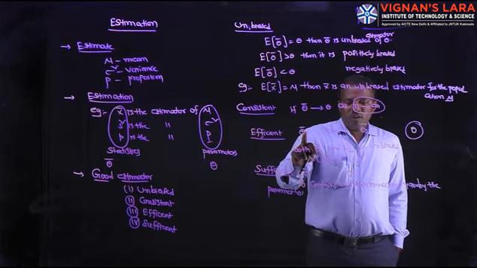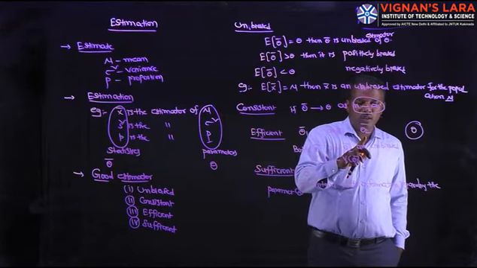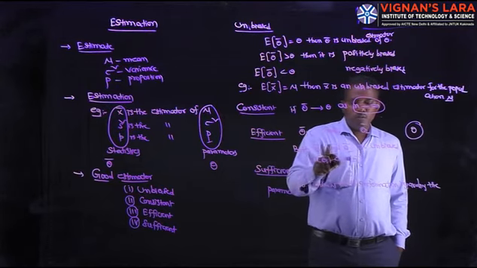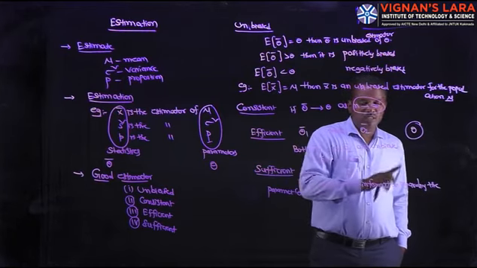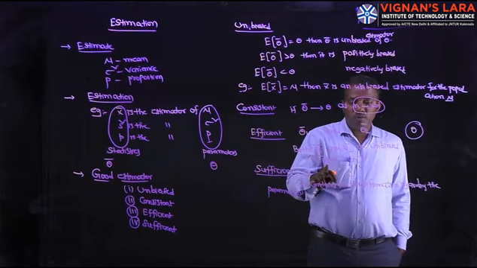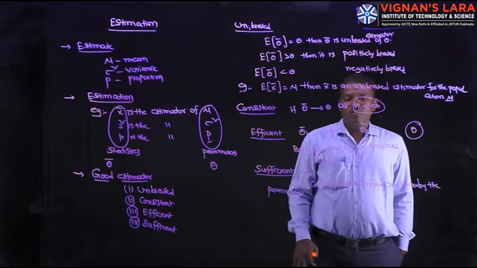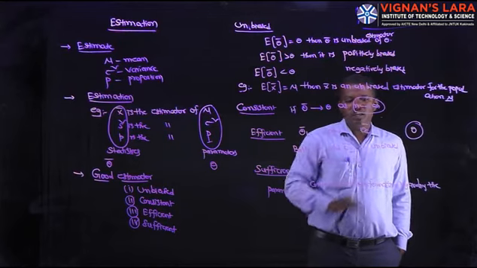Theta 1 bar is said to be more efficient than theta 2 bar if both are unbiased and the variance of theta 1 bar, V stands for variance, is less than the variance of theta 2 bar.